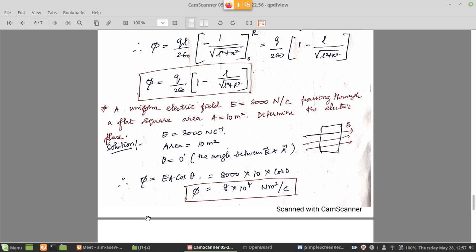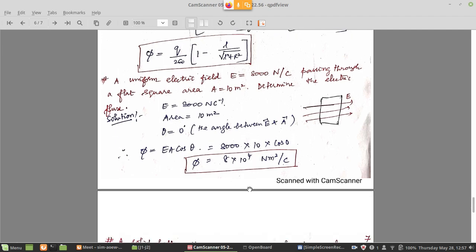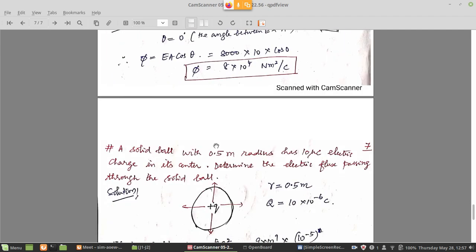In terms of charge also, you know the electric field units, from Coulomb's law: k into q by distance square. So if you do that, this is also another unit for flux, from our Coulomb's law.